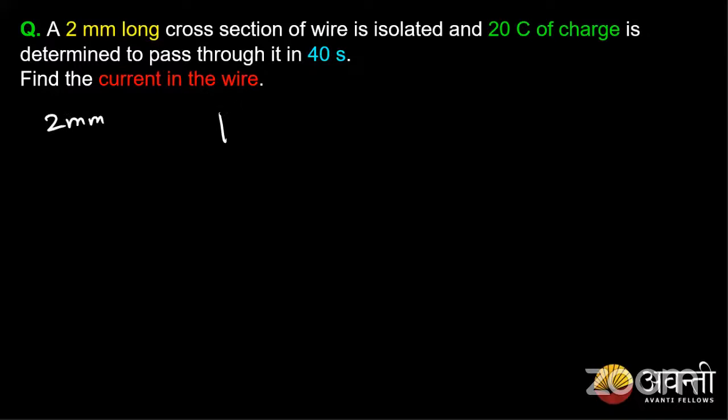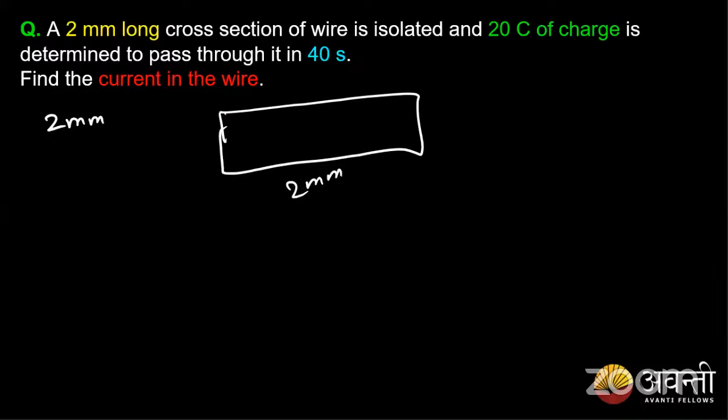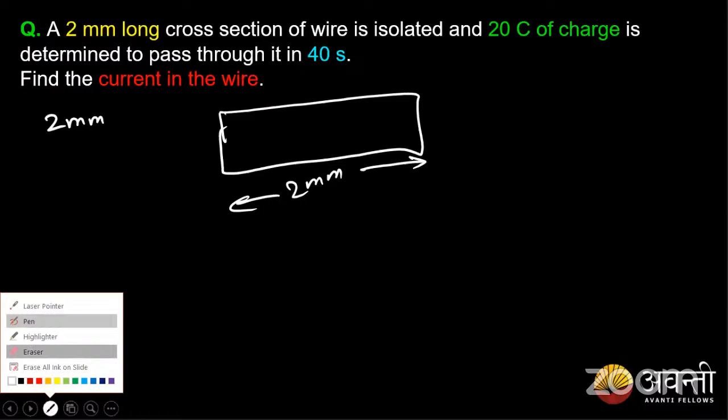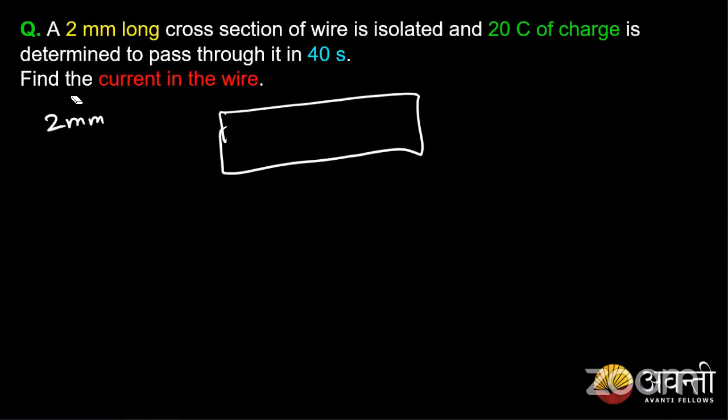Actually, 2 mm is very small, it's not that long. So a 2 mm long wire, and 20 coulomb of charge is determined to pass through it in 40 seconds.